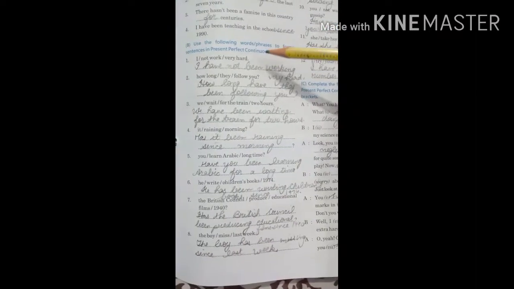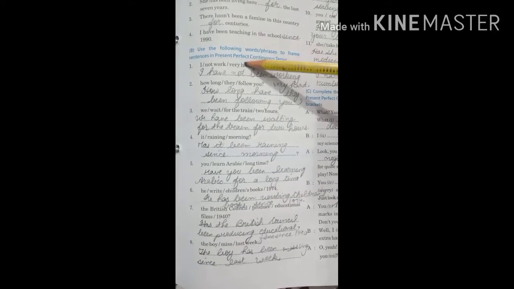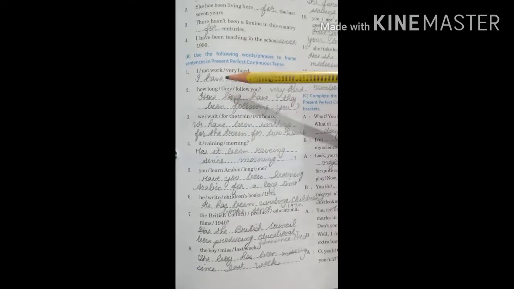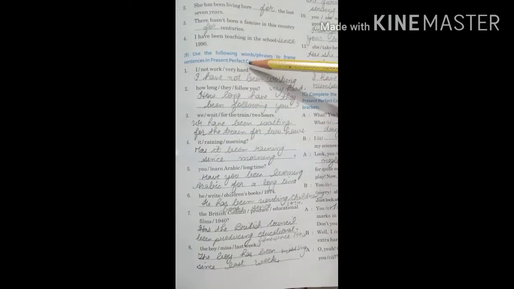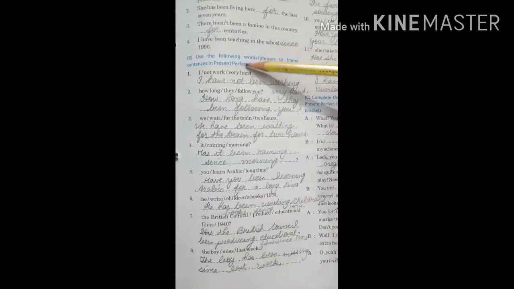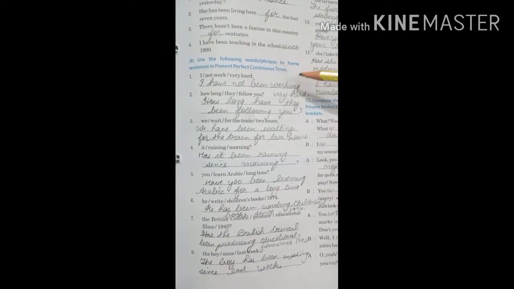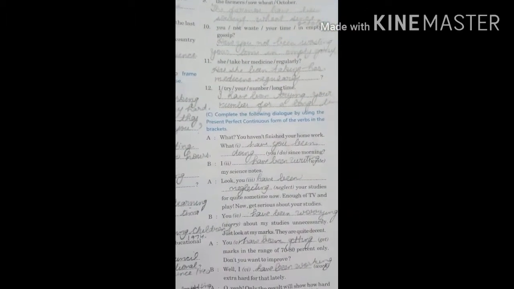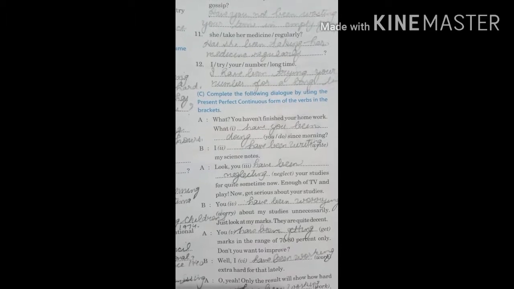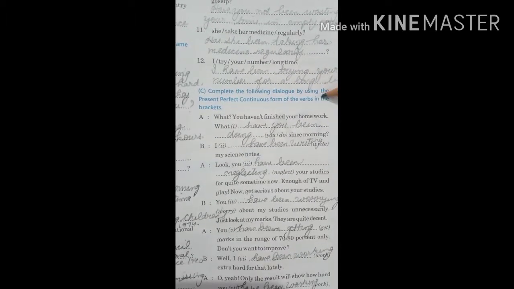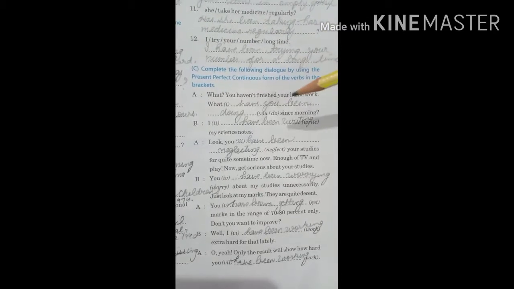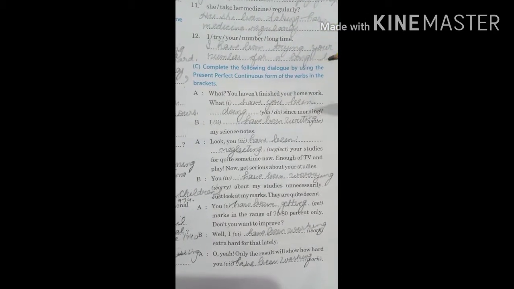B part, use the following words or phrases to frame sentences in present perfect continuous tense. Again you will write it according to the rules. Has, have plus been plus ing. I not work very hard. I have not been working very hard. Rest of the sentences you can try it by yourself. Okay. C part, complete the following dialogue by using the present perfect continuous form of the verbs in the brackets. So you will complete these dialogues according to the rule.